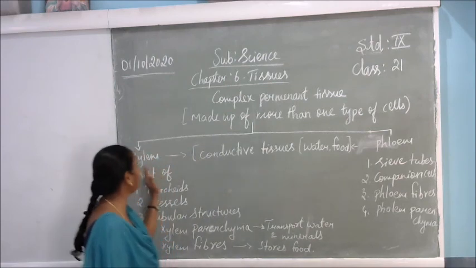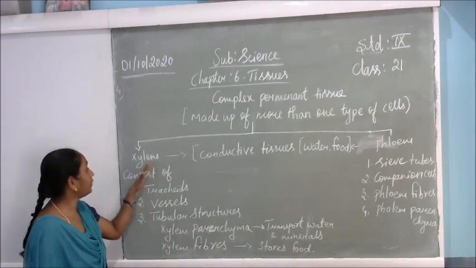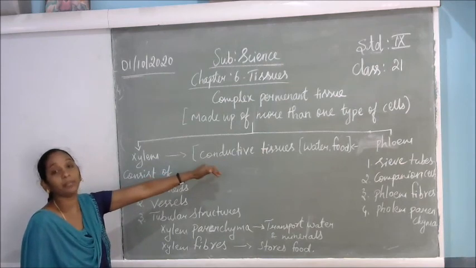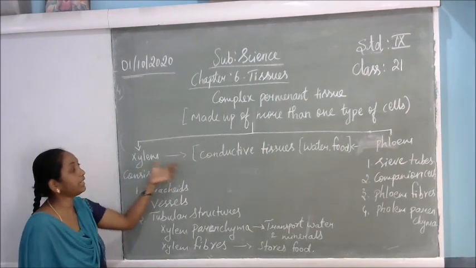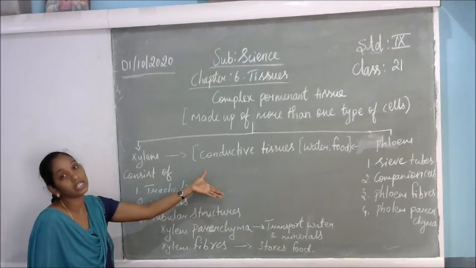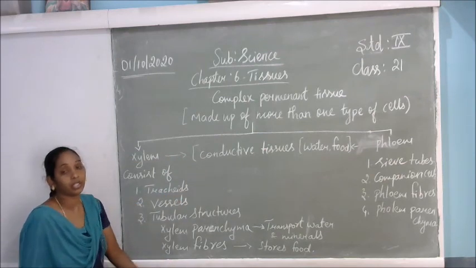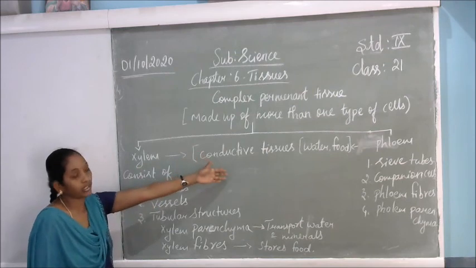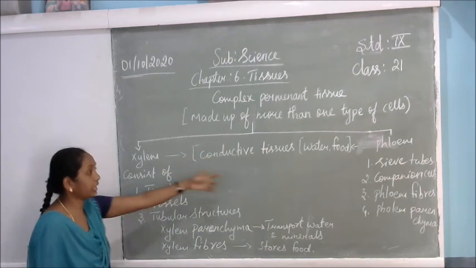One by one we will be seeing now. Xylem. First, xylem is a conductive tissue. It conducts the water and the minerals. The xylem conducts water and minerals from the soil. Through the roots, it absorbs the water and the minerals from the soil.